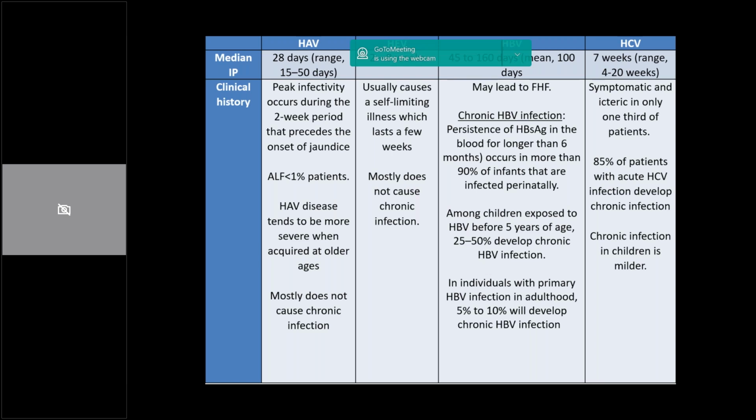Hepatitis E, on the other hand, causes a self-limiting illness which lasts a few weeks. It has an incubation period of between 2 weeks to 8 weeks, and unfortunately it afflicts elders more, and the prognosis becomes abysmal, specifically when hepatitis E affects pregnant women. So we all know that pregnant women with hepatitis have a bad prognosis, but what happens to the kid? Hepatitis E afflicted pregnant women have a lot of premature deliveries, and the infant mortality in those deliveries approaches one-third.